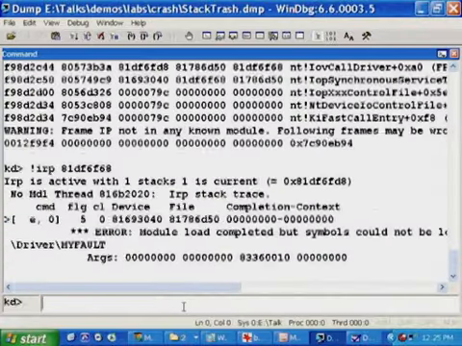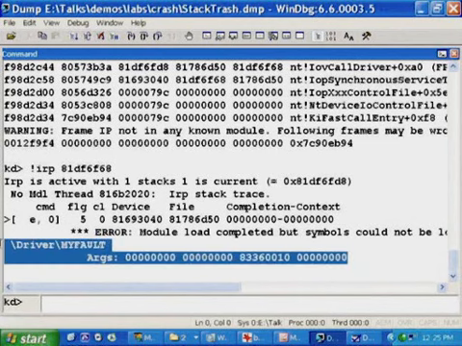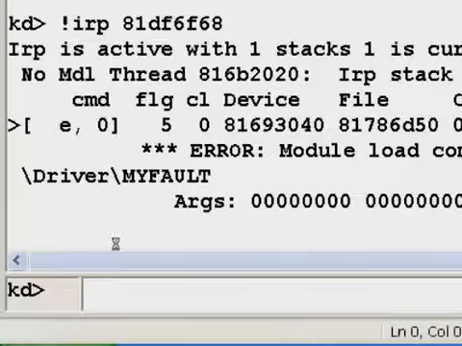But let's take a look at that IRP. Okay, so I'm going to use the bang IRP command to dump the contents of that I/O request packet. And one of the things that the bang IRP command tells us is what driver this I/O request packet was aimed at. In this case, it was aimed at myfault. Does this prove conclusively that myfault was the cause of this crash? No. Is this a hint that maybe we should go investigate myfault.sys and see if it might be involved with the crash?